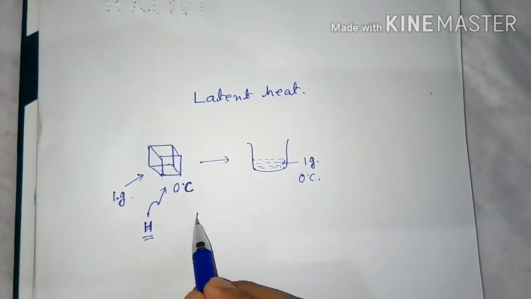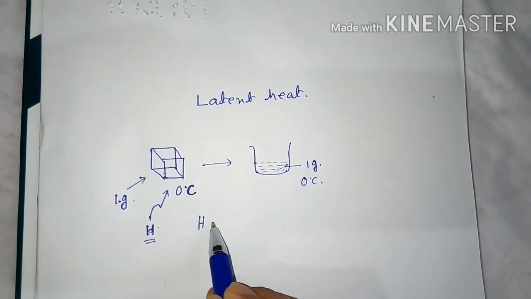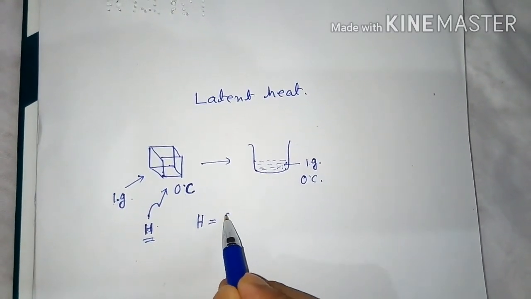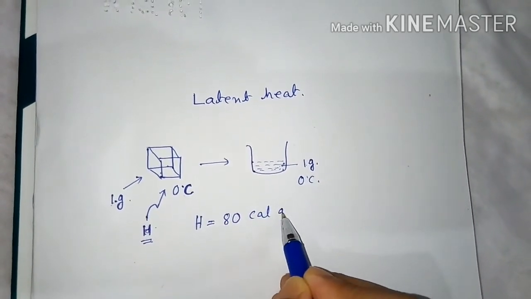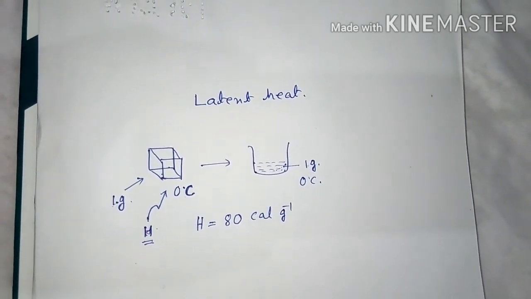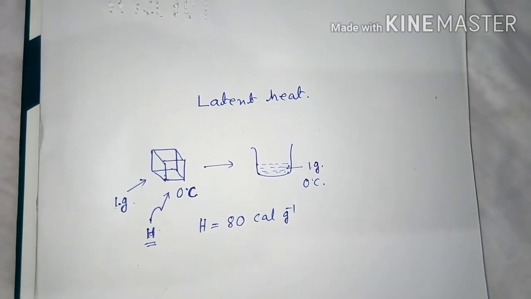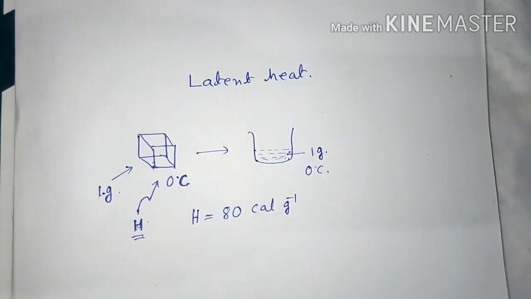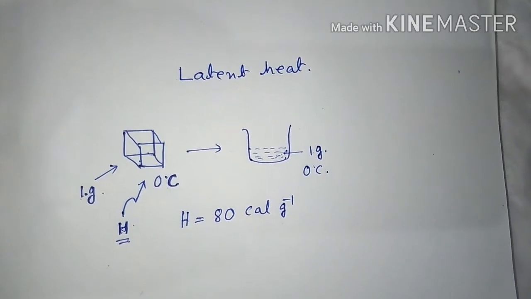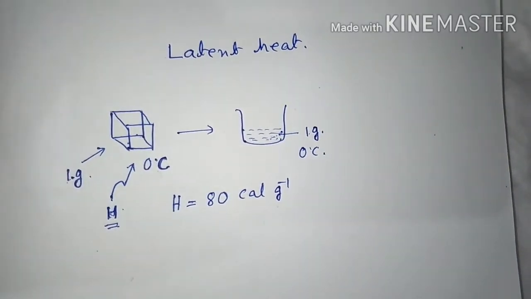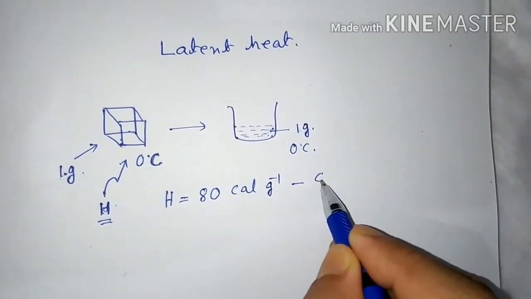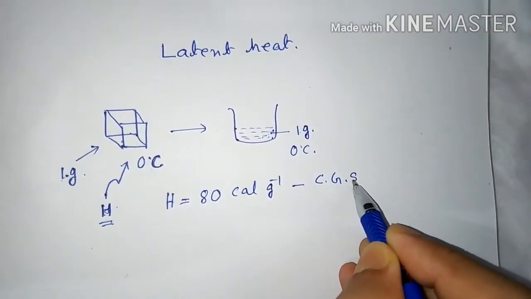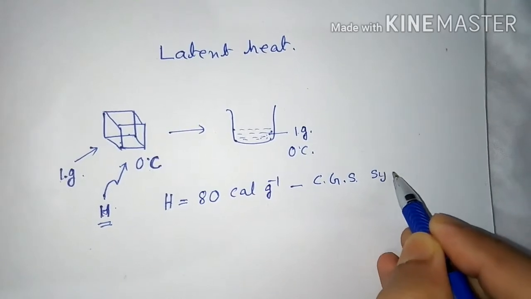For your information, L is equal to 80 calorie per gram. This is the latent heat of melting of ice, in the CGS system.